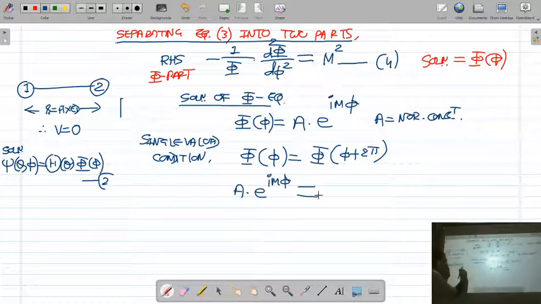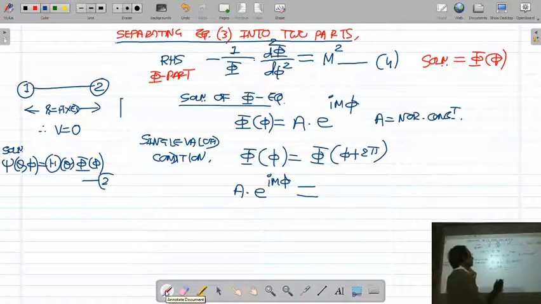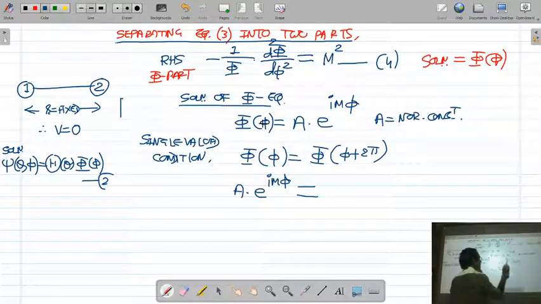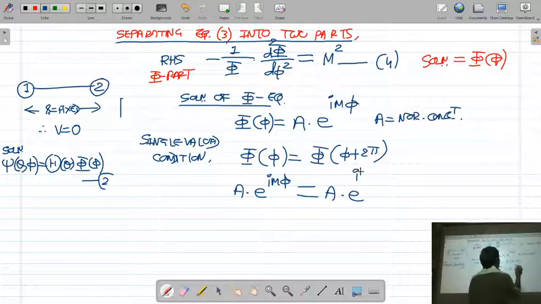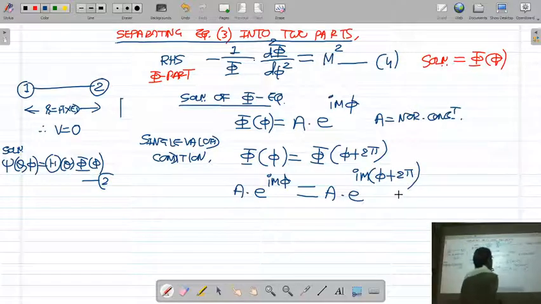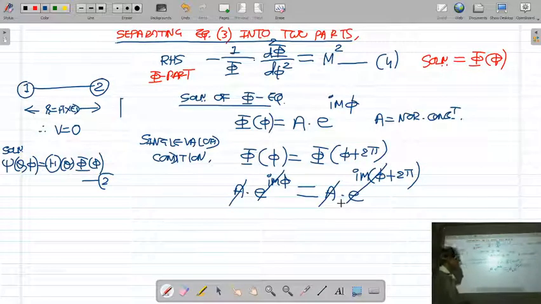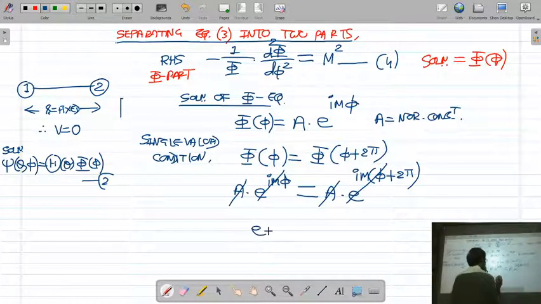Now when you make one rotation, your angle phi is increased by 2 pi, but after one rotation you are coming back to the same point, so function has a single value. So if you increase angle phi by 2 pi, the wave function is not going to change. That is single value condition. Okay, now what is the value of phi by putting phi plus 2 pi? It is A e raised to I m, instead of phi, I will put phi plus 2 pi. Now you can see this A is going to be cancelled, e raised to I m phi is also going to be cancelled. So e raised to I into 2 pi m is equal to 1.